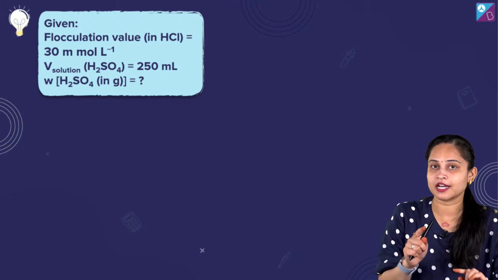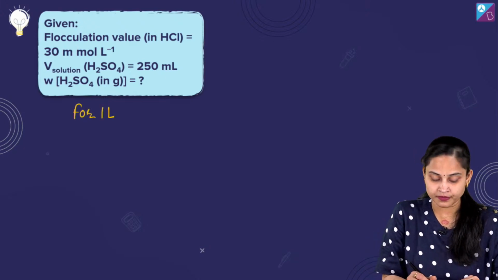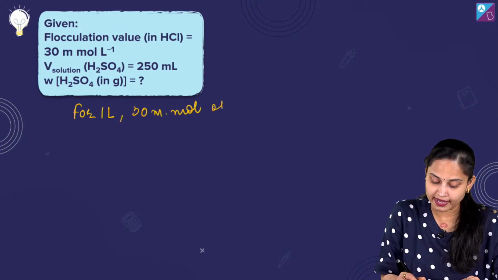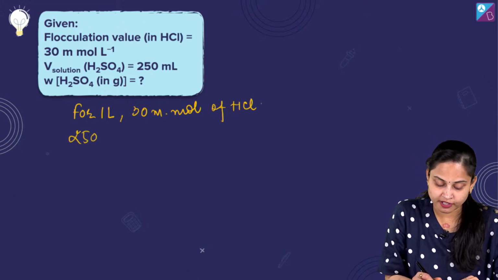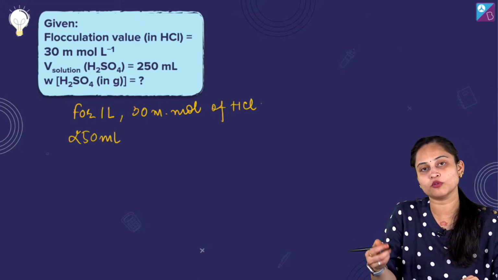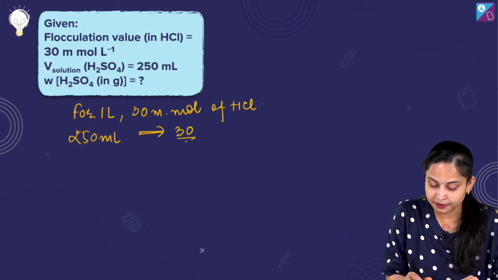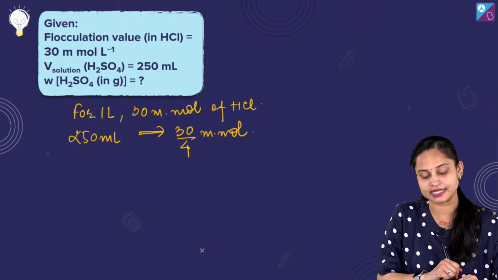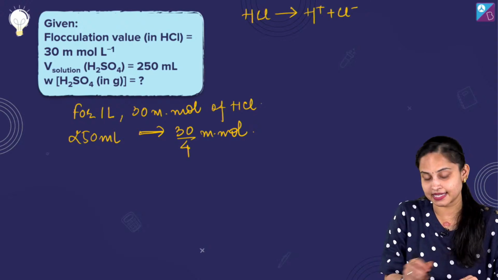तो यहाँ मैं आपको एक बात बताना चाहती हूँ, फॉर 1 liter we are actually requiring 30 millimoles of HCl for flocculation. तो 250 ml के लिए how much millimoles of HCl will be required? It will be straight away 30/4 millimoles हमें चाहिए HCl के। अब HCl की अगर मैं बात करती हूँ, we are having one H positive ion and one Cl negative ion.